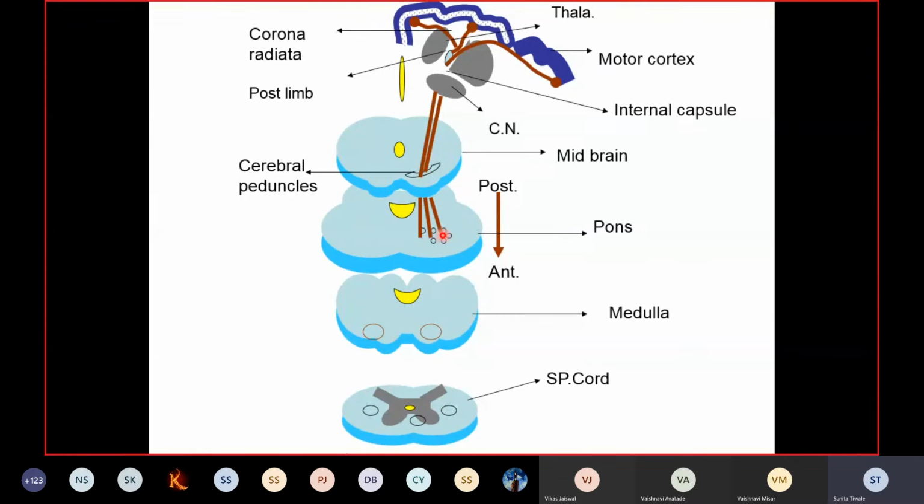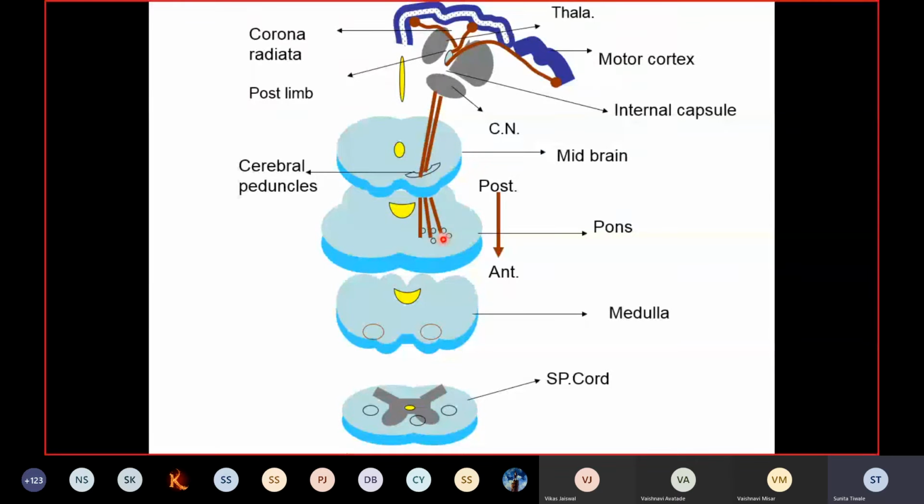Because when you trace this pyramidal tract downwards, you will find that in the medulla, the major part of these fibers cross to the opposite side. So what you see, the right-sided pyramidal tract in the medulla, will cross to the opposite side and go on the left side. So here the pontine nuclei are providing this information to the contralateral cerebellar hemisphere. Means the right pontine nuclei will provide this information to the left cerebellar hemisphere.